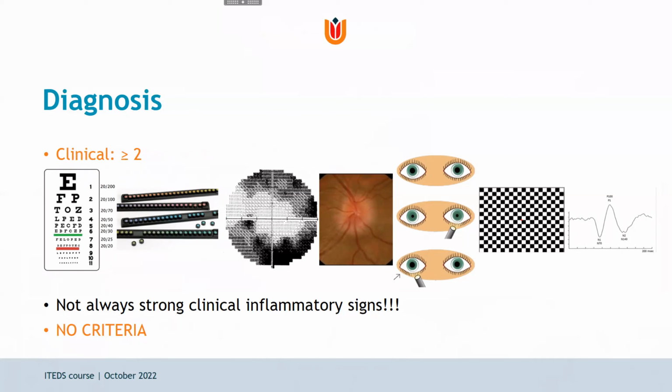Visual field defects are mainly found in the central and paracentral area, often inferiorly. Optic nerve head edema is highly specific for DON, but it lacks sensitivity. And the same is true for an RAPD, especially in bilateral cases. And then finally, a pattern VEP shows increased latency and decreased amplitude, but it is a time-consuming exam and it definitely is not always available.